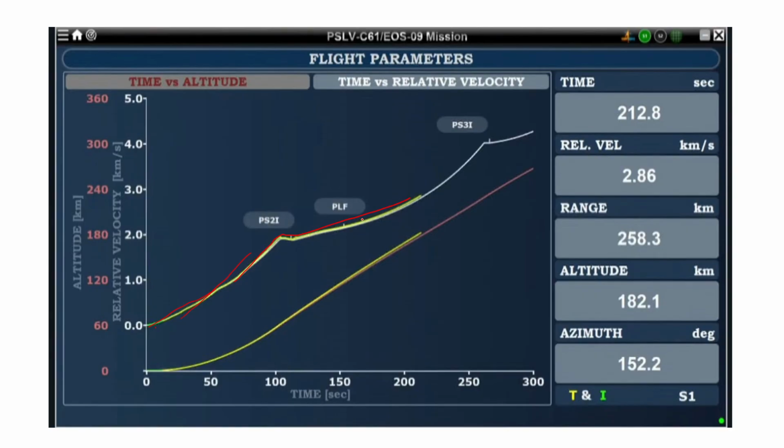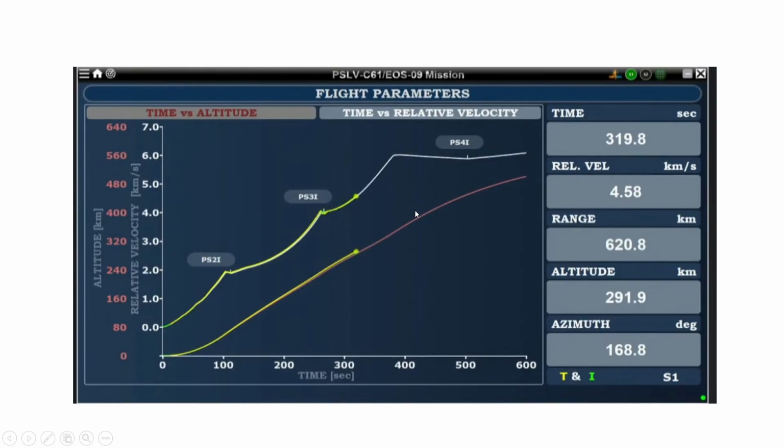Okay, but in case of instrumentation, our closed loop guidance is based on the inertial measurement unit and navigation system. Here everything was fine. Here also, after reaching the time 319.8 second, everything was fine, try to track it.